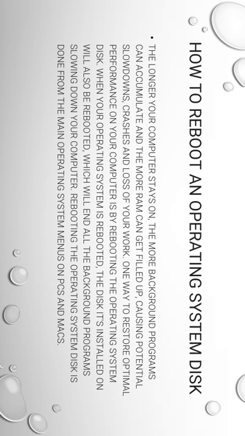When your operating system is rebooted, the disk is also rebooted, which will end all the background programs slowing down your computer. Rebooting the operating system disk is done from the main operating system, Windows, Mac, and Linux.